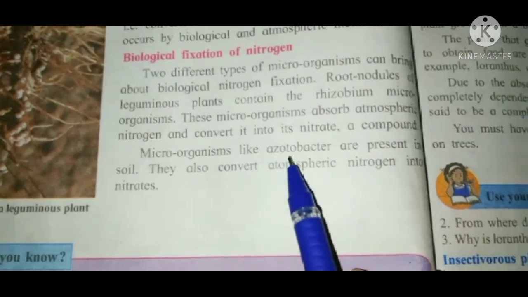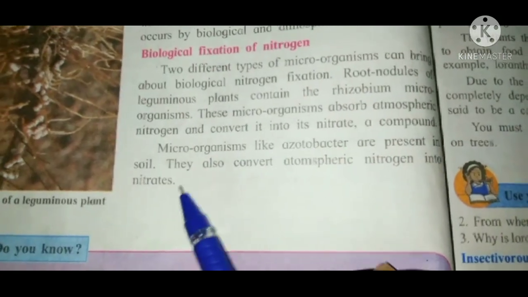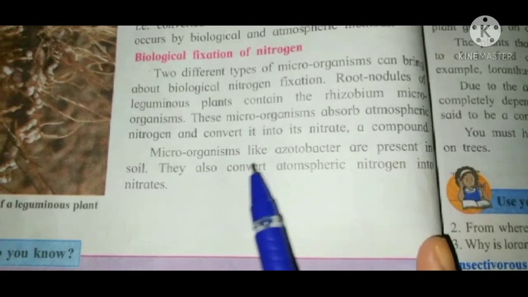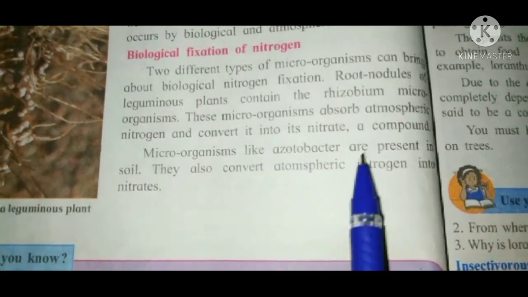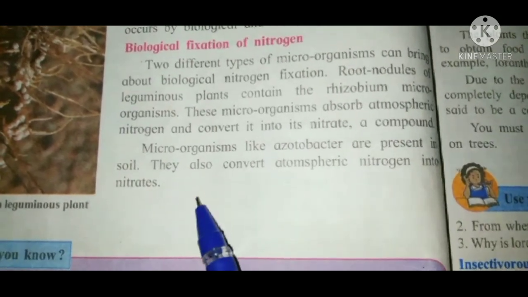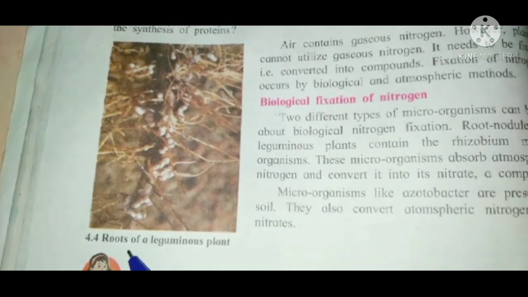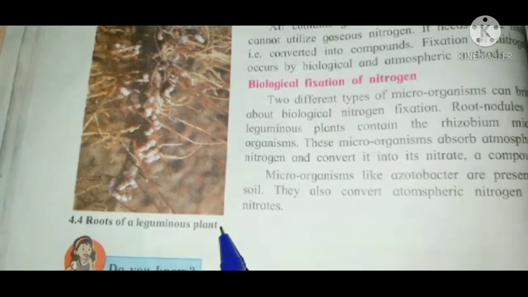Microorganisms like Azotobacter are present in the soil. They also convert atmospheric nitrogen into nitrates, a compound. Here they have given you the picture 4.4, roots of a leguminous plant. Okay. Now come down.